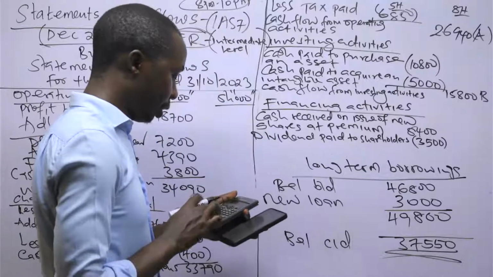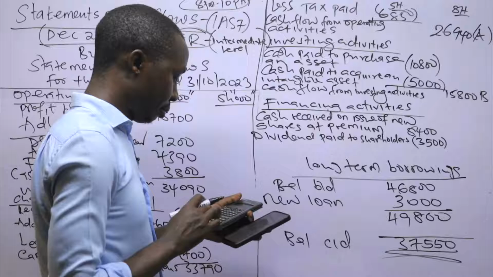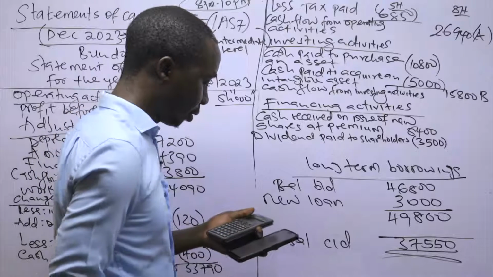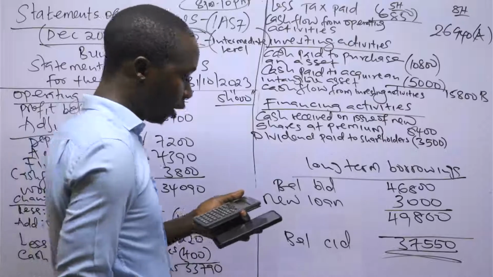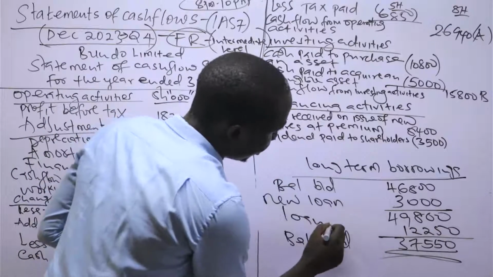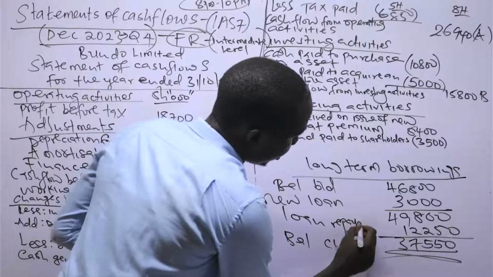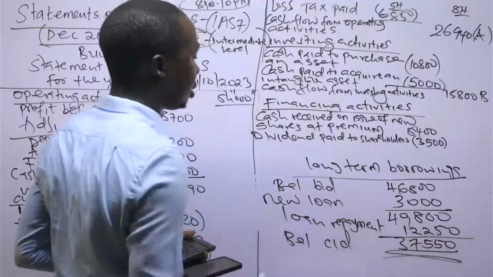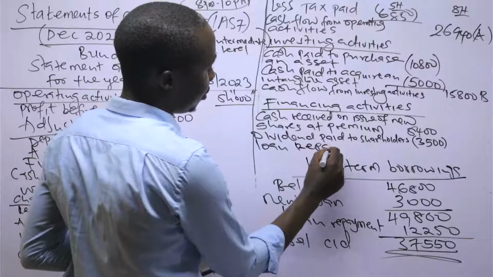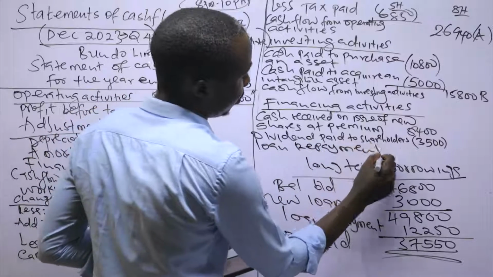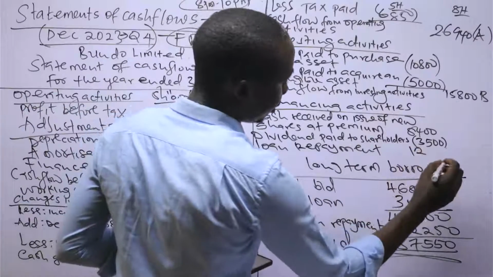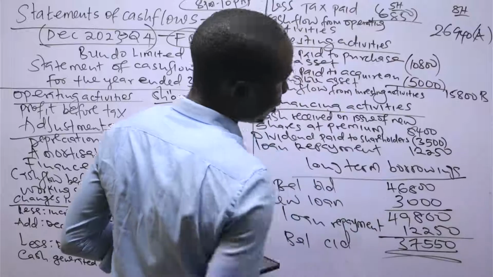So 49,800 minus 37,550 is 12,250, the reduction. So this is loan repayment. It reduced because they paid. So we have the loan repayment of 12,250.